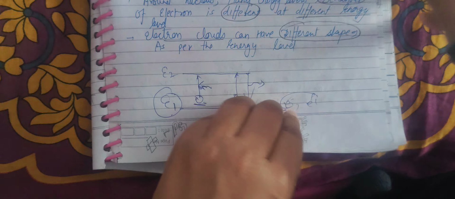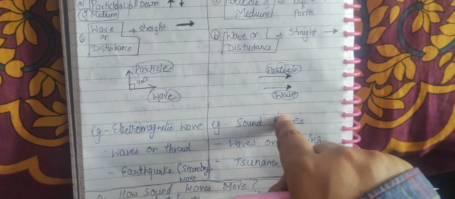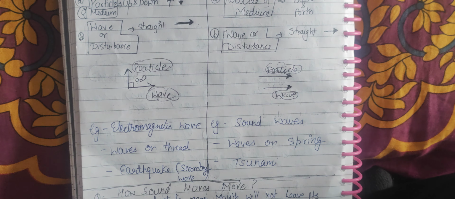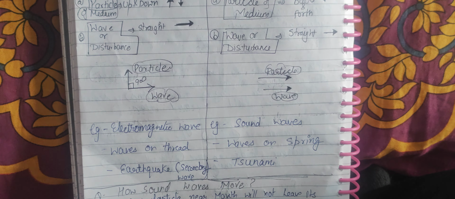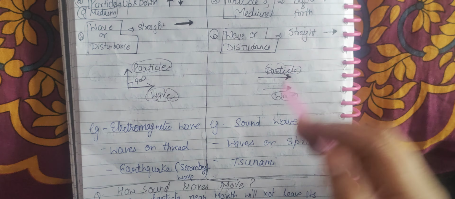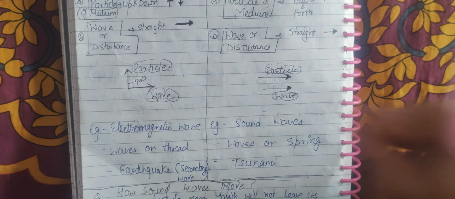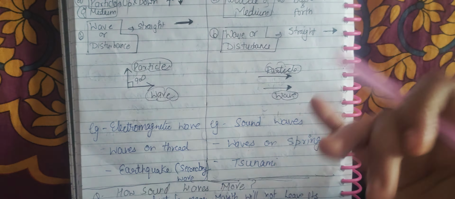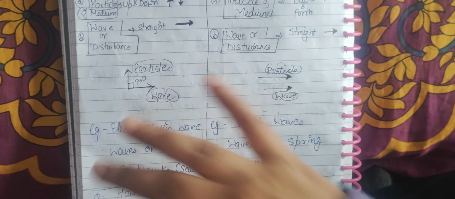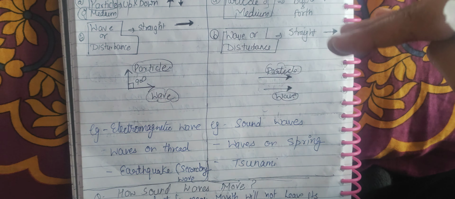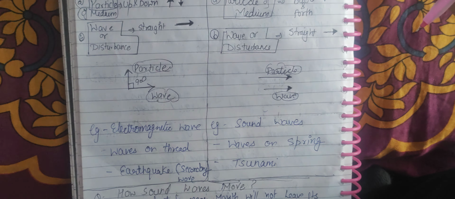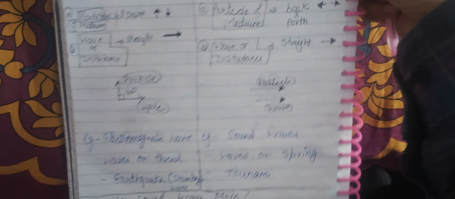Now, you have to learn in this only the definitions and the examples. The transverse wave example is an EM wave or light. In the longitudinal wave, where particle and wave move in the same direction, the example is the sound wave. So you have to learn only the definition and the example, simple. We have to deal with sound waves. If you want to know the basics of waves, I told you where waves come from: when energy is traveling, some energies travel in the form of waves.